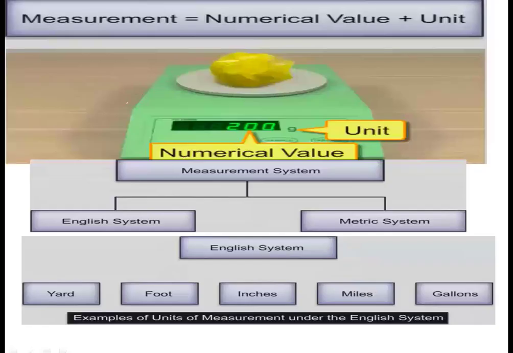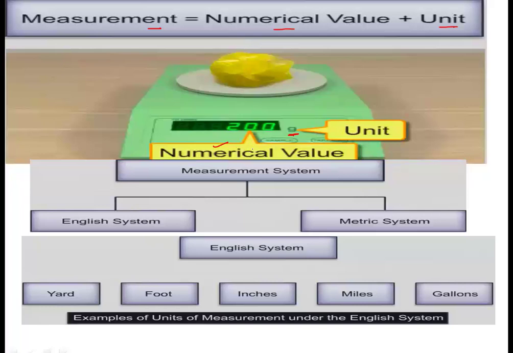Now while analyzing for chemical properties, right, the quantitative aspects are covered, and for that measurements are required. And for measurement, always remember, measurement involves numeric value and unit. For example, this piece is being weighed, so 200 is the numeric value, and then unit used will be gram, which is used for mass or weight. Okay,